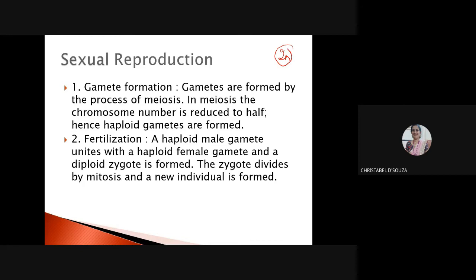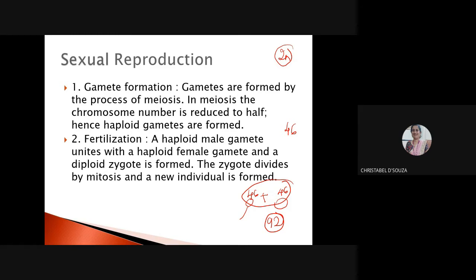For example, in humans, we have 46 chromosomes. So suppose my sperm cell also had 46 and my egg cell also had 46. If 46 and 46 would unite, I would have an organism which had 92 chromosomes. That would not be a human being at all, because in humans only 46 chromosomes are there.